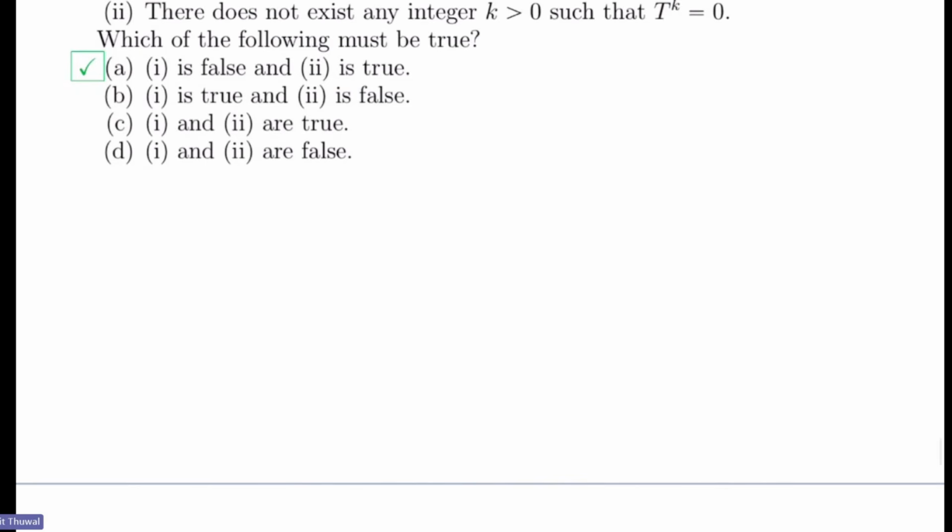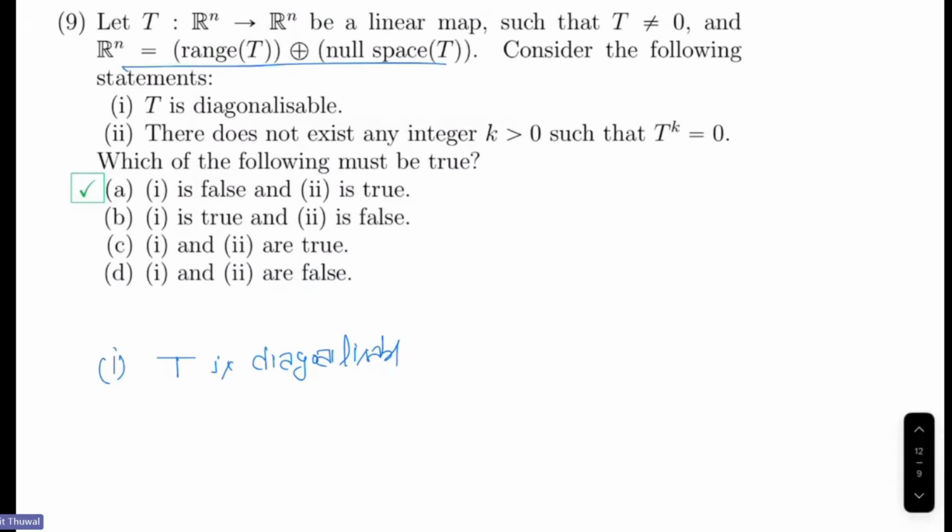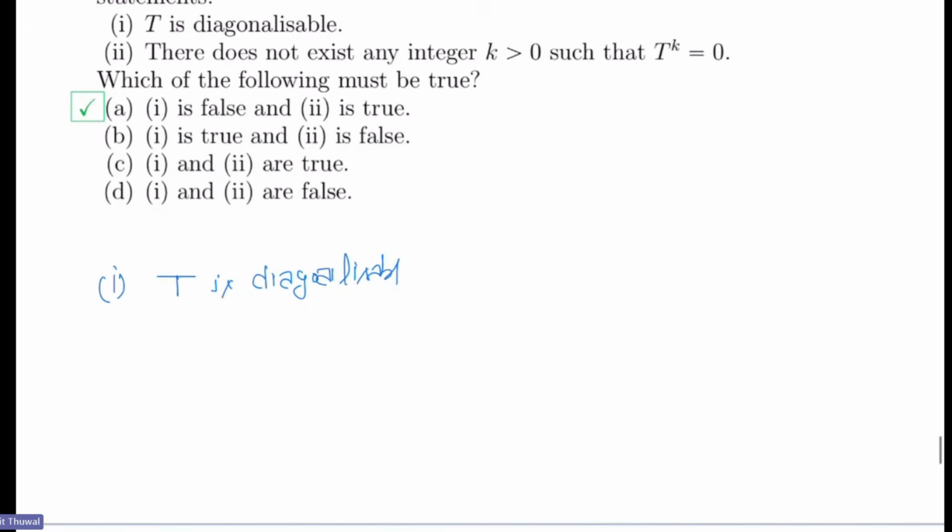We have to determine whether these statements are false or true. So, T is diagonalizable. If T is diagonalizable, then you can write Rn as a direct sum of range T and null space T. On the other hand, if this happens, is T diagonalizable? No. How do you think about this?